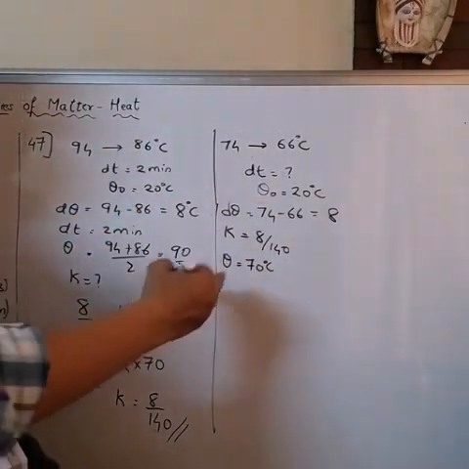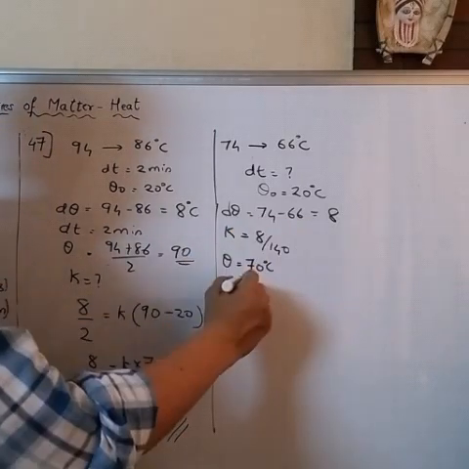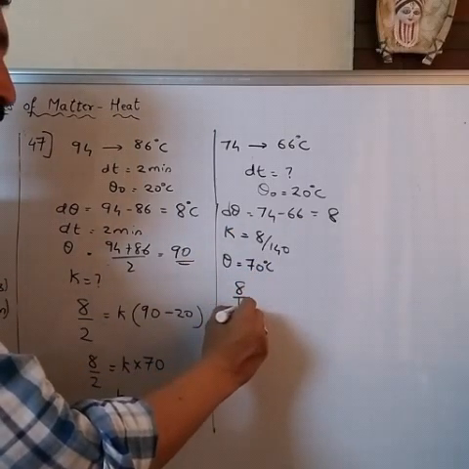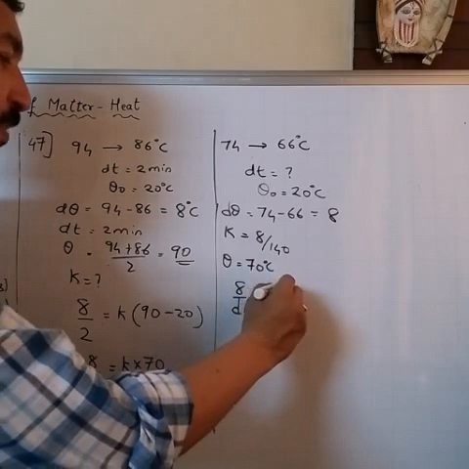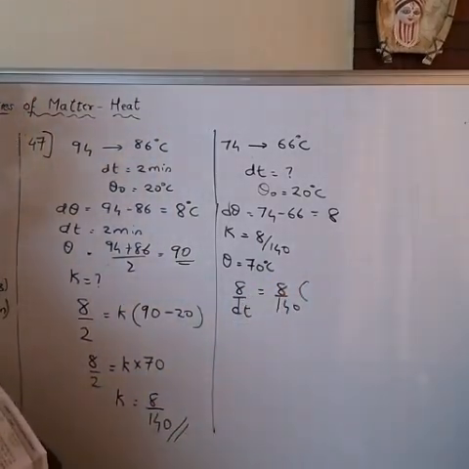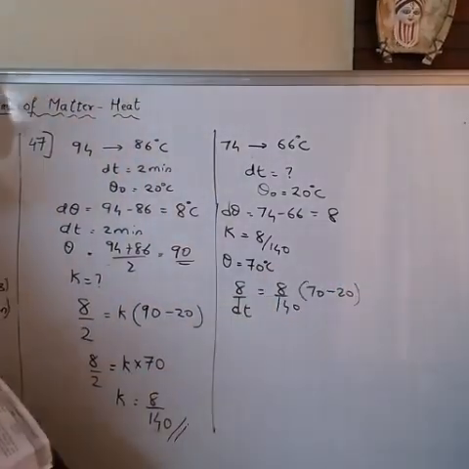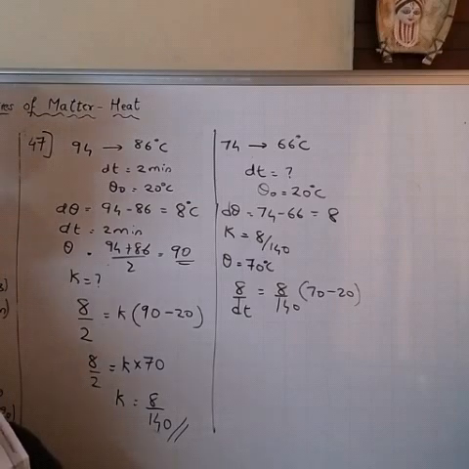So again I will write in a similar manner, d theta by dt, 8 by dt equal to k into theta minus theta 0, 70 minus 20. Now 70 minus 20 is 50.